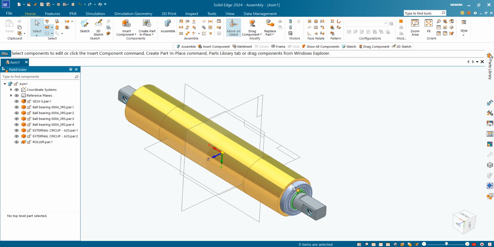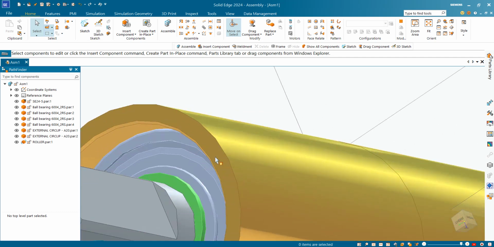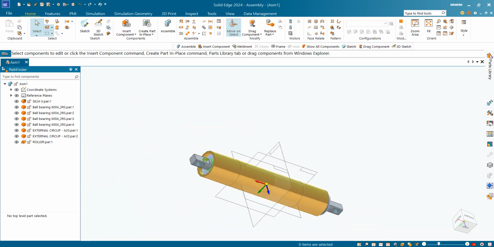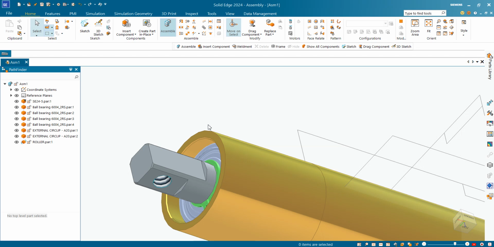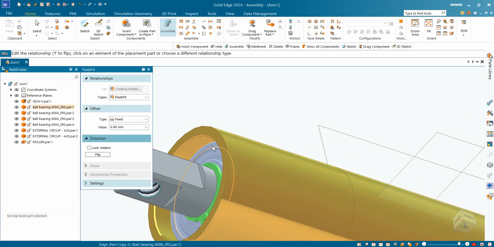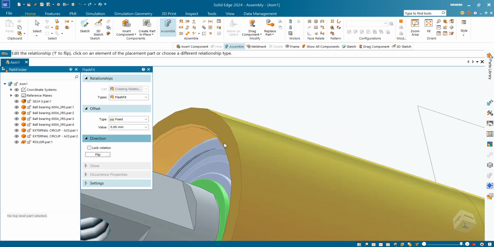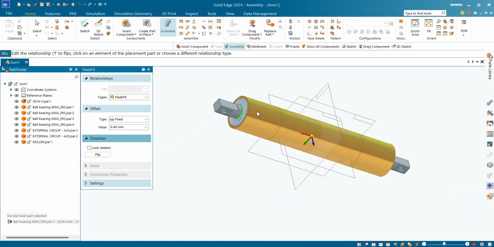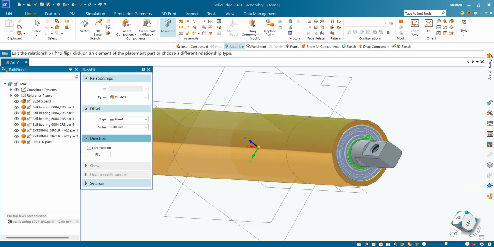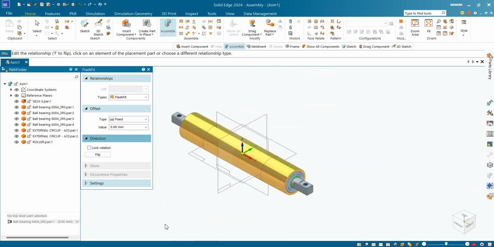Now if you want, okay, so we want this with this, you can also do that. And go here, you can see our part is ready now, is fully constrained also.